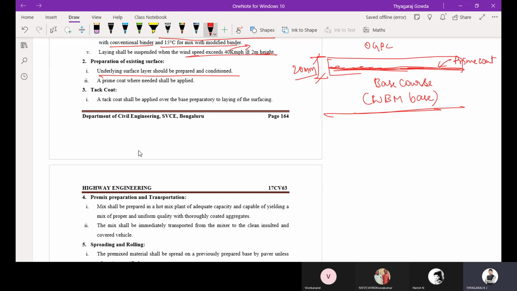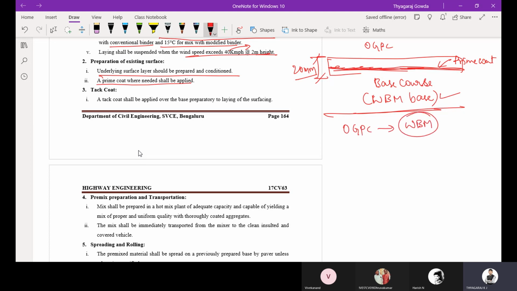Then you are going to apply prime coat. As you all know, the main application of prime coat is when a non-bituminous layer is receiving the bituminous layer, then you are going to apply the prime coat. Prime coat shall be applied whenever it is necessary, on the WBM. So remember, in the OGPC the existing layer is a WBM layer.